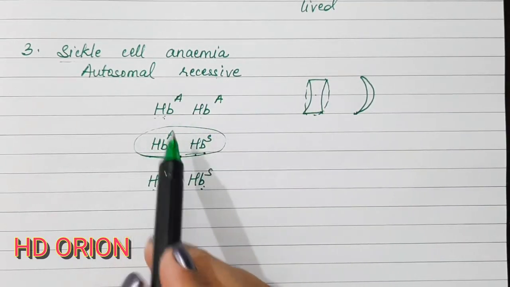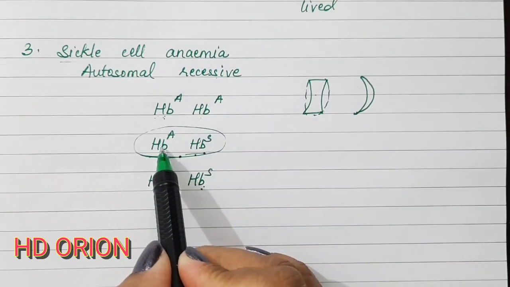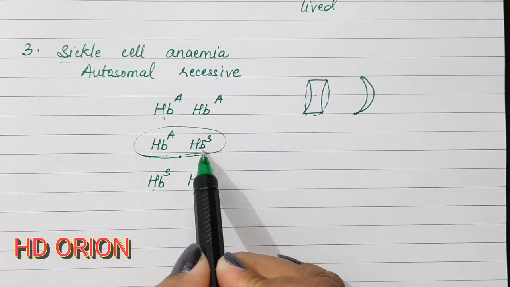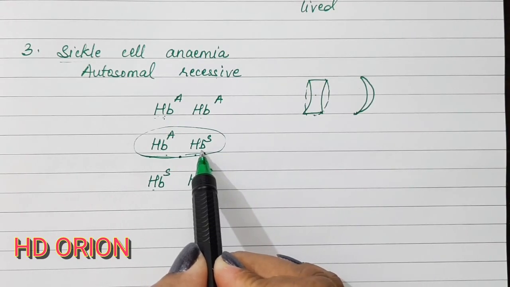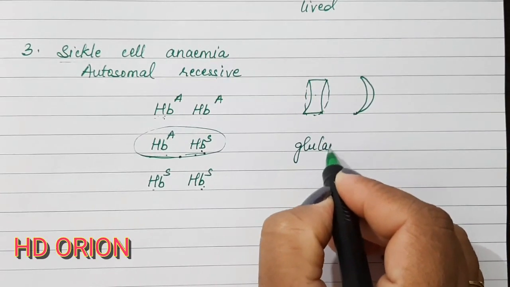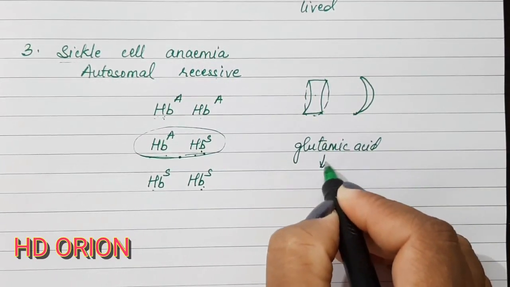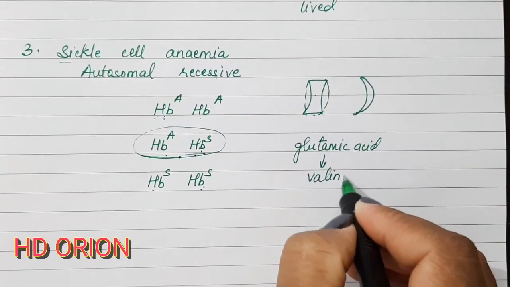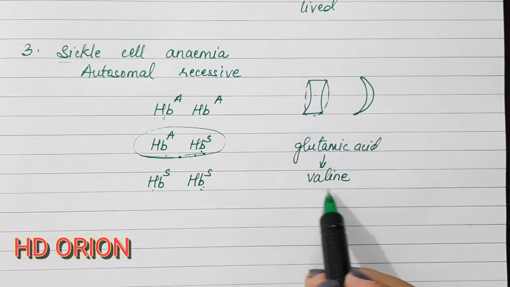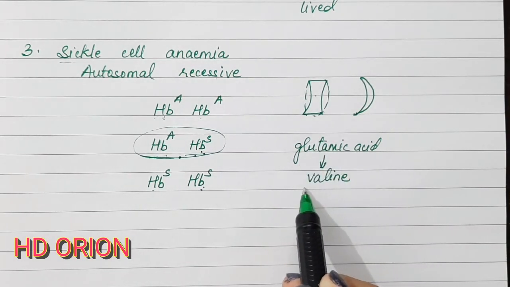In sickle cell anemia, the hemoglobin has 4 chains, 2 beta chains and 2 alpha chains. At the 6th position in the beta chain, it has glutamic acid, which is one of the amino acids. The glutamic acid is changed by valine, which is another amino acid. So this is a condition in which a mutation has taken place, a variation in which glutamic acid has been changed by valine.